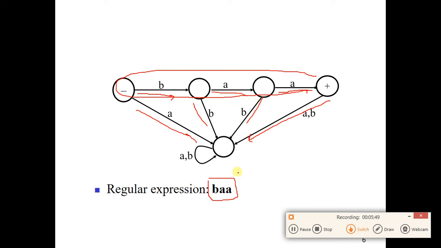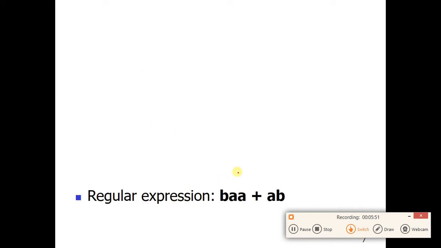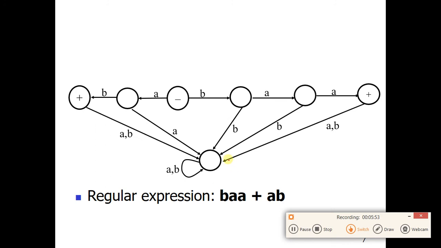Next we see some more examples. Here you have an automata. This automata accepts two words, either BAA or AB. So this is the starting state. You read B, then A, then A, you end up here on the accepting state. Similarly, from here you start, you read A and B, and you end up at this plus sign accepting state.